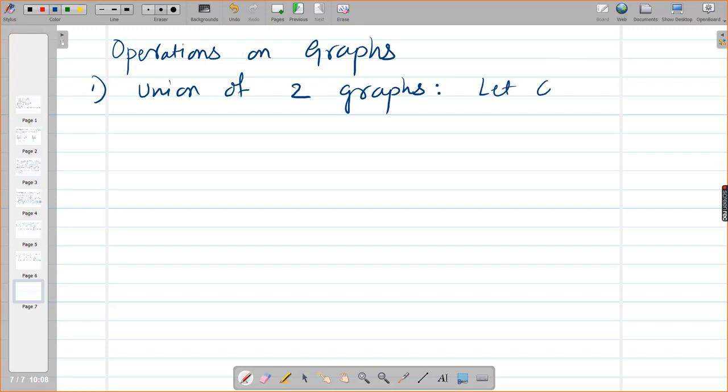Let G1 (V1, E1) and G2 (V2, E2) be two graphs.